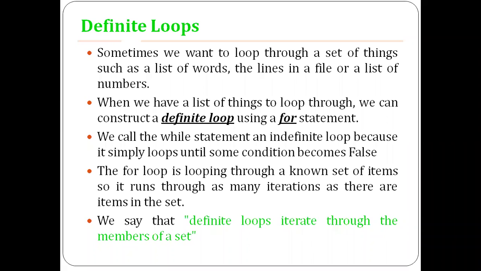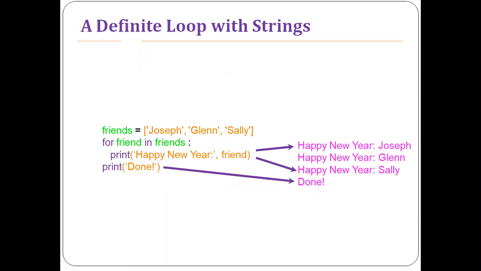We say that definite loops iterate through the members of a set, right? It's going to iterate through members of a set. So look at this one, right? It's a definite loop with strings. Here is a list called friends, which contains three items in it: Joseph, Glenn, and Sally. What the for loop will do is loop through friends as long as there are items in the list.